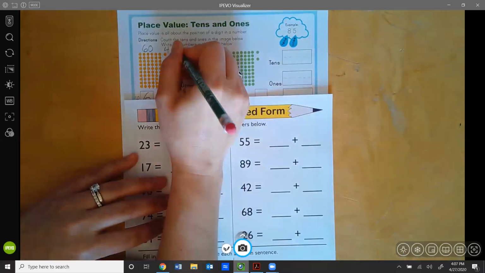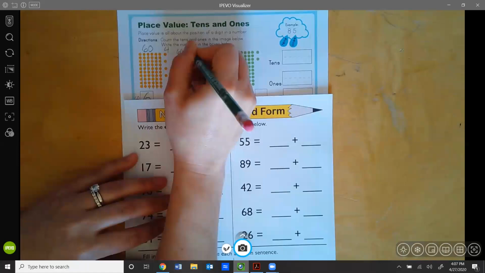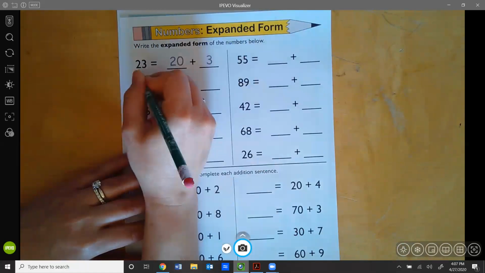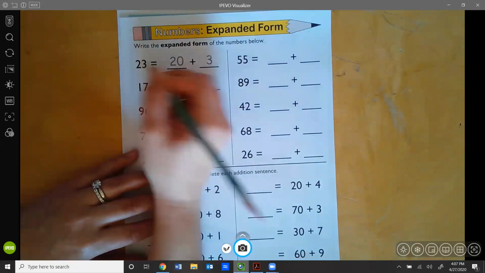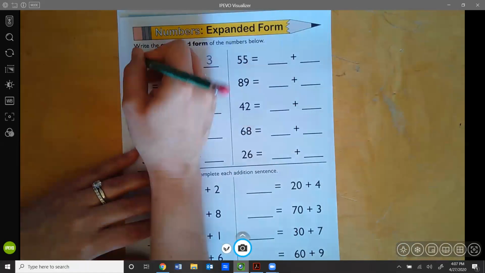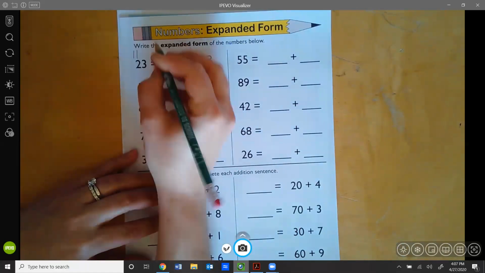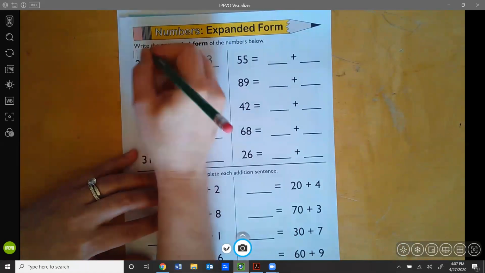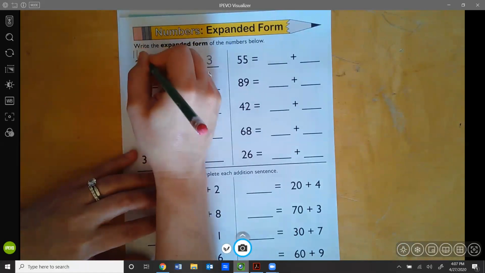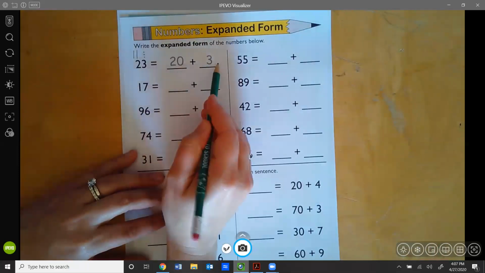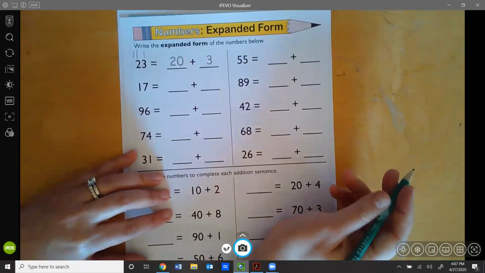So I could write 60 plus 4. Now on this page, there's one that's already done for you. The number is 23. If I drew a picture above that, I could show 2 tens, 10, 20, and then 3 ones, 1, 2, 3. So 20 plus 3.